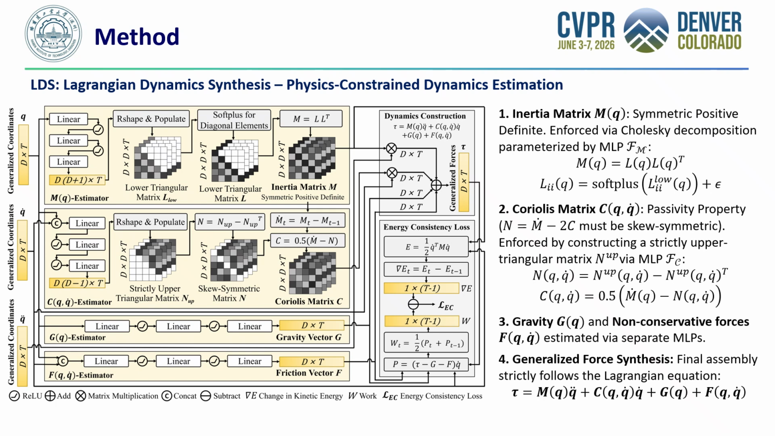Our core innovation is structurally embedding physical laws into the neural networks. For instance, we guarantee the inertia matrix is positive definite via Cholesky decomposition, and we ensure the passivity property of the Coriolis matrix by mathematically enforcing skew symmetry. Finally, by assembling these four terms, the synthesized generalized force strictly obeys Lagrangian mechanics.